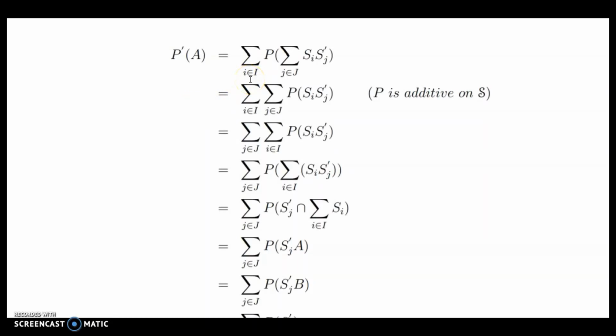P dash of A equals summation i belongs to I, P of summation j belongs to J Si intersection Sj dash, and that is equal to summation i belongs to I, summation j belongs to J, P of Si intersection Sj dash, since P is additive on S. Interchanging the sum, we get summation j belongs to J, P of summation i belongs to I Si intersection Sj dash, again by the additivity of P on S. That is equal to summation j belongs to J, P of Sj dash intersection summation i belongs to I Si, which is equal to summation j belongs to J, P of Sj dash intersection A, since this set is A. And that is equal to summation j belongs to J, P of Sj dash intersection B, since A and B are equal.